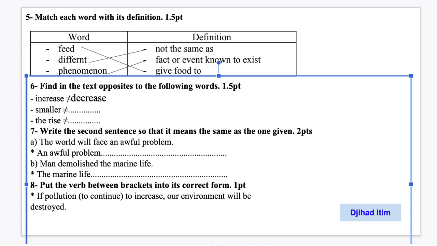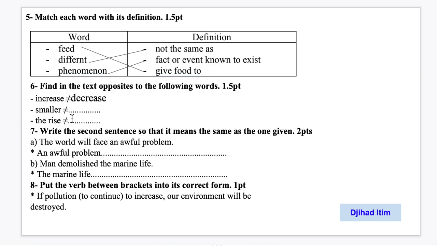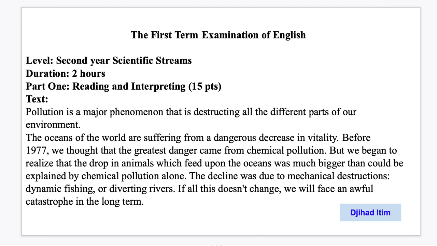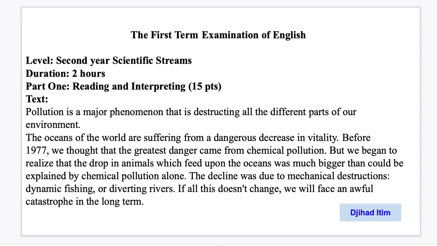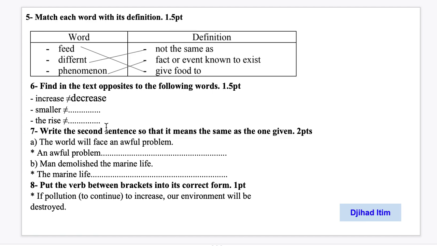Okay, now we move to the second one, smaller, and we go back to the text. Smaller, and we look up here in the text. We read and we read and we read and we find it. It is bigger. Okay, smaller, bigger. This is the opposite of smaller.